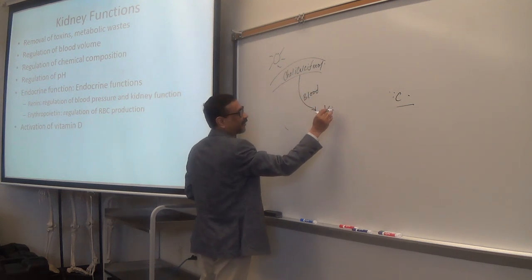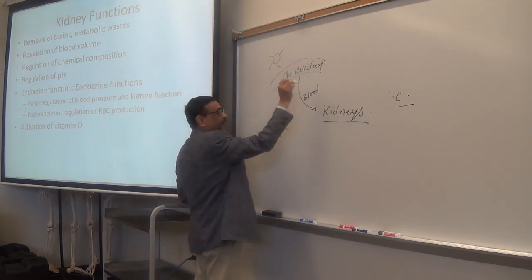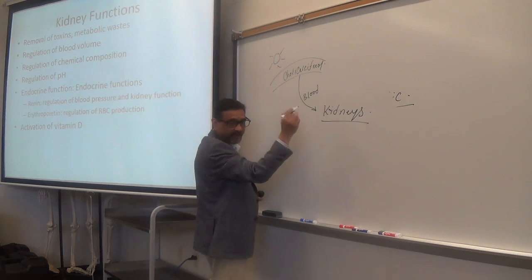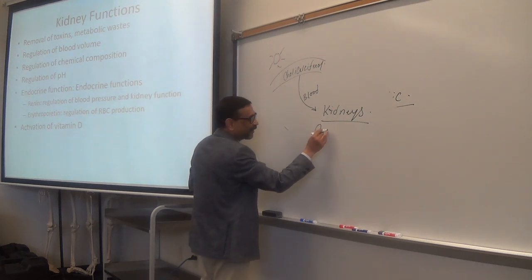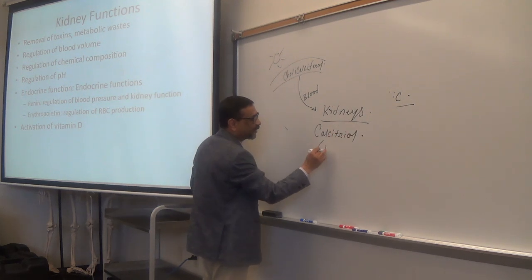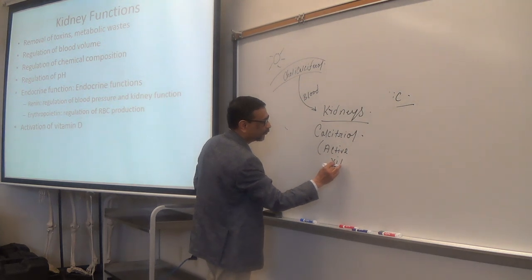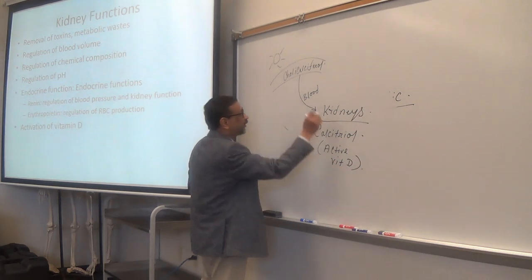I mentioned that at that time. And inside the kidney, cholecalciferol is converted to calcitriol, which is the active form of vitamin D. Vitamin D. This is inactive.